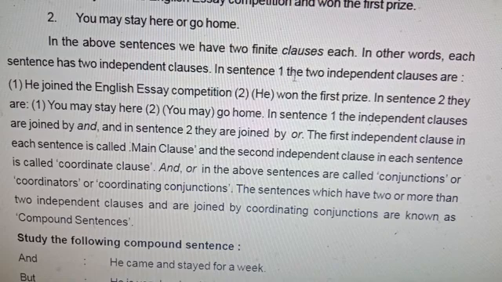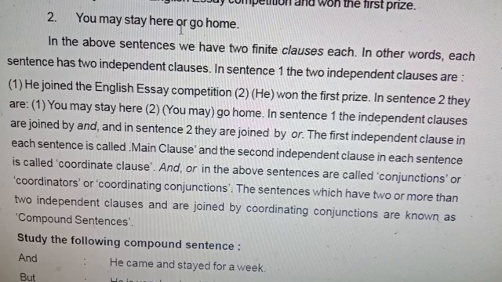In sentence 1, the two independent clauses are: he joined the English essay competition, and he won the first prize.